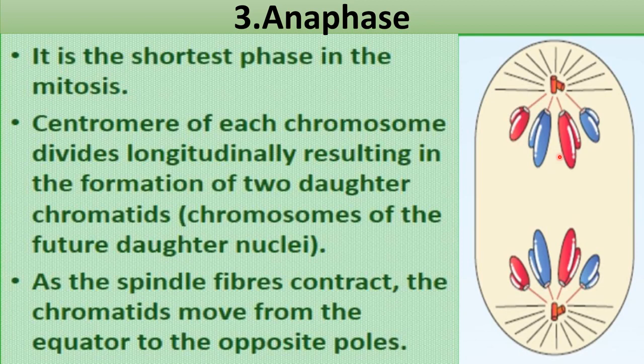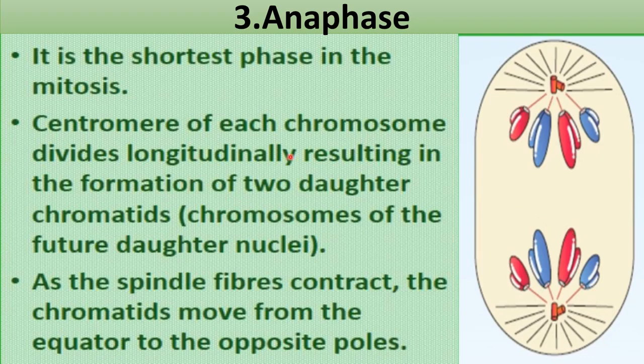Okay, the centromere is the position where the sister chromatids are attached to each other. So that centromere splits and the sister chromatids will move towards the opposite poles, as you can see here. From one chromosome, two parts will be formed and will go towards the opposite poles, right? So it occurred due to the splitting of the centromere and the detachment of the sister chromatids.